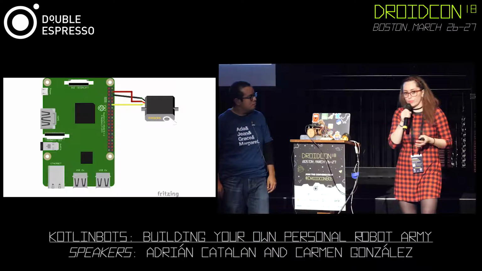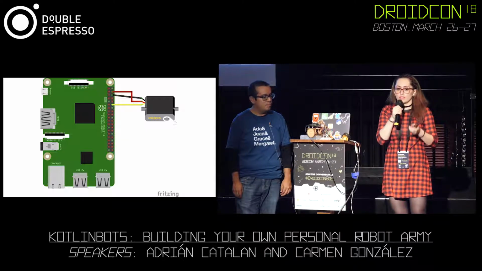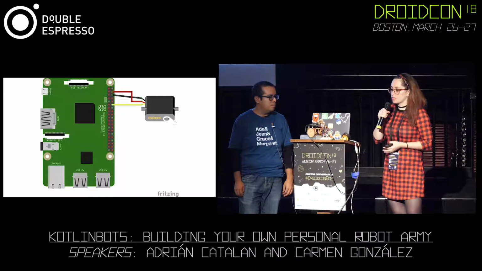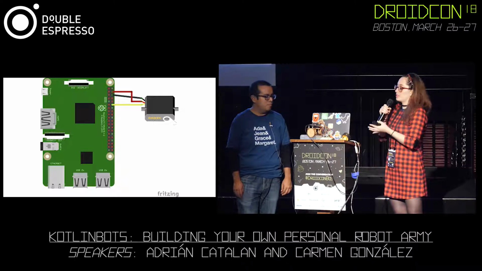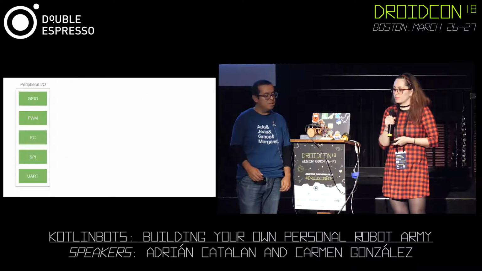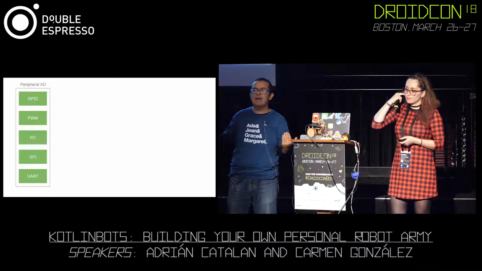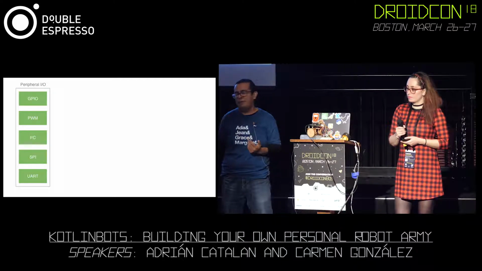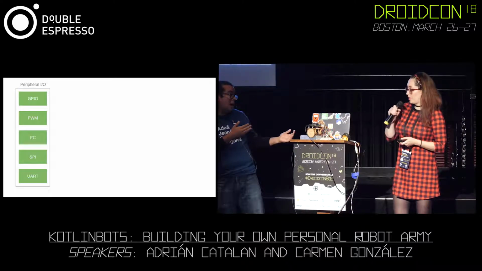In this case, we're going to power a servo motor because it's basically the same thing, the same type of code, the same type of instructions, the same thing that you got to use one pin and then return it. So we're going to start doing robots with that, right? For sure. In order to work with the motor, we're going to use a different kind of way to interact with the peripheral. Instead of using GPIO, we're going to use PWM.